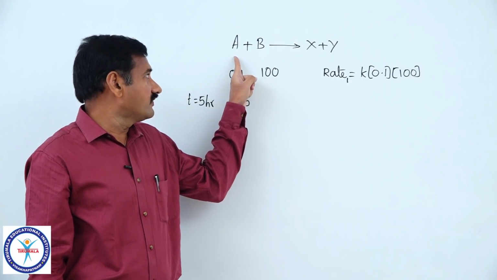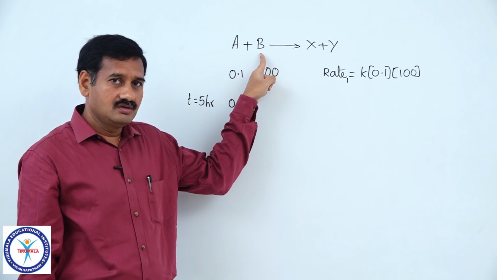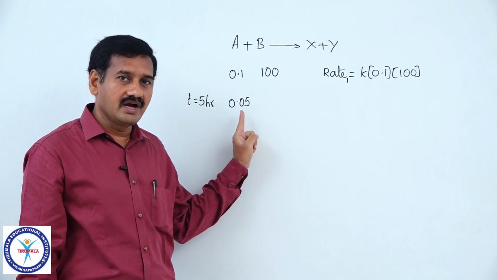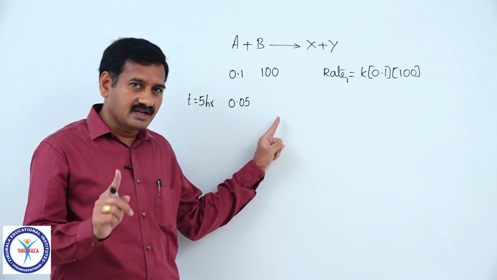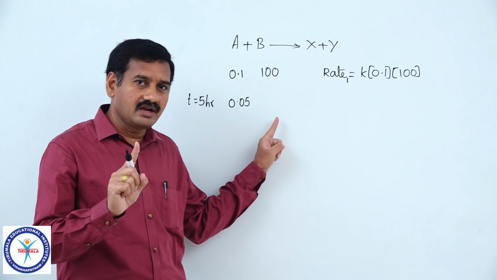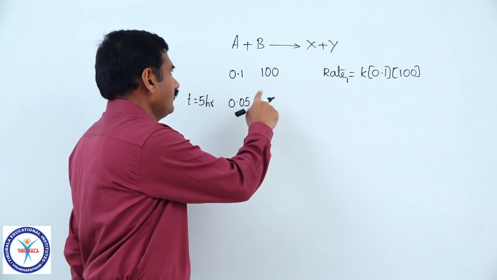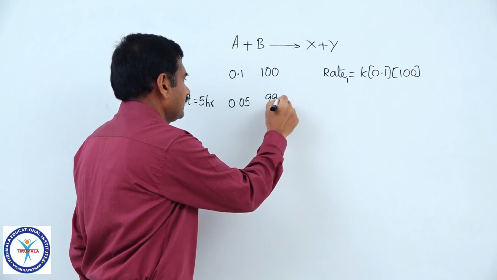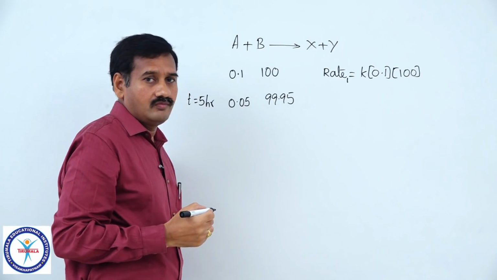One molecule of A no doubt will combine only with one molecule of B. So, 0.05 molecules of A are able to react only with 0.05 molecules of B. Now, the concentration of B is not reduced to half, only 0.05 moles of B are reacted, means 99.95 is the number of molecules of B left over now.